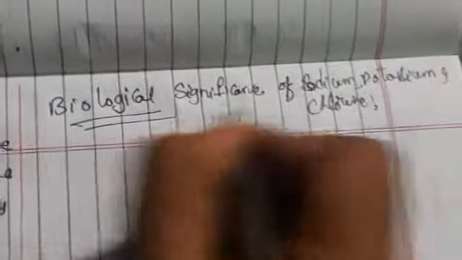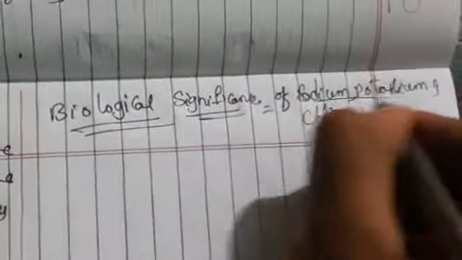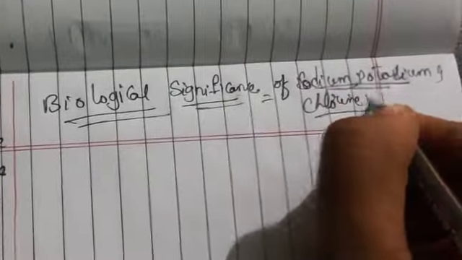What will happen in our body if these are more and if these are less? Let us see what is happening.